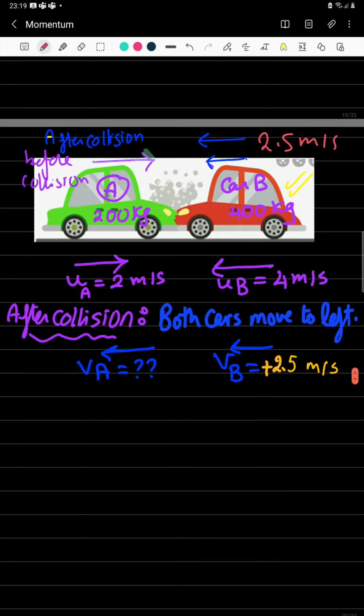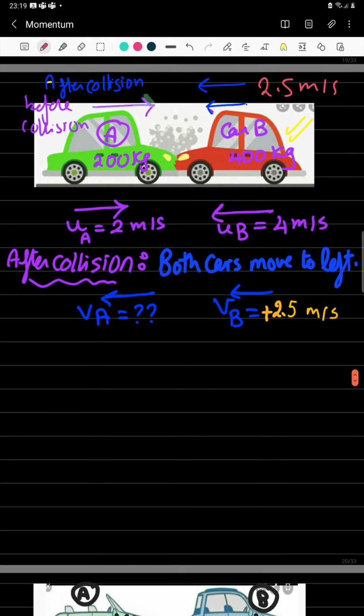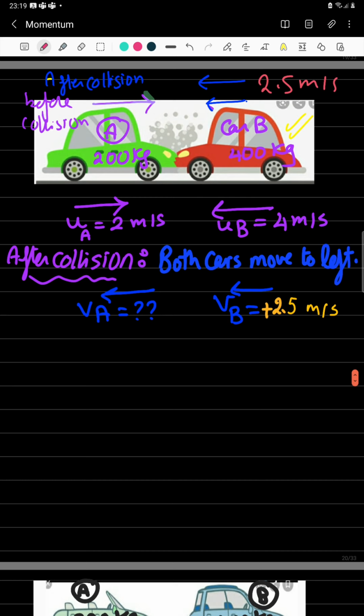Let's have a look at this third type of questions. I have a car A moving to the right. Okay, it has a mass of 200 kilograms and initial velocity 2 meters per second, and another car B having mass of 400 kilograms moving to the left with 4 meters per second.